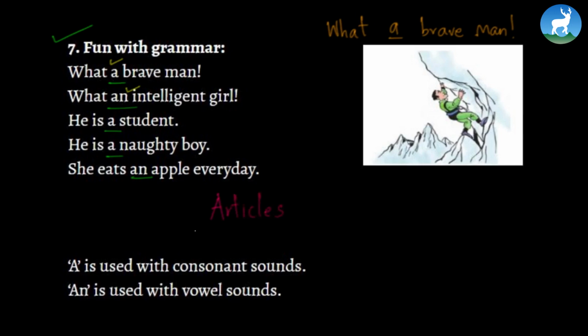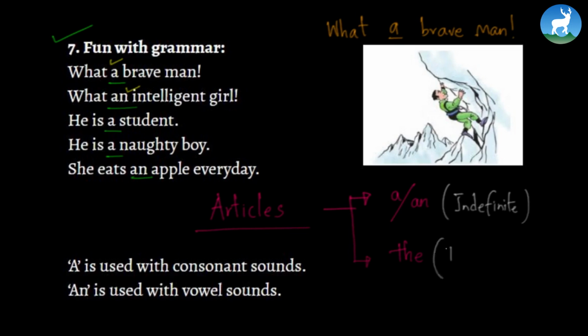They are called articles. And there are two kinds of articles. We can categorize them under two sections. The first one mostly uses a and an. And the second one uses the. The first group is called indefinite articles. And the second one is called definite articles. Right? So this is something about articles. So these are the two kinds of articles, the indefinite one and the definite one. So let's learn about the indefinite articles first.